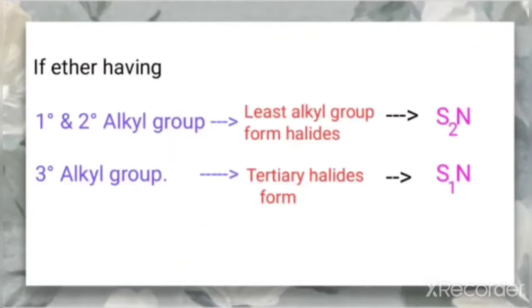So what we can say is that if ethers have 1 degree and 2 degree alkyl groups, in that case, the least substituted alkyl group forms the halide because the reaction takes place by the SN2 mechanism. But if the alkyl group is tertiary, then it forms a tertiary halide, because the reaction takes place by the SN1 mechanism. So this is the most important point which you need to remember for doing the problems.